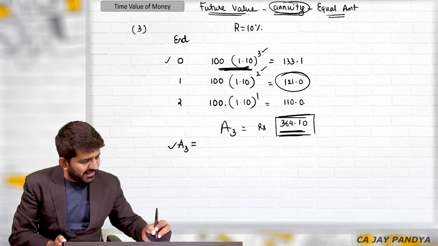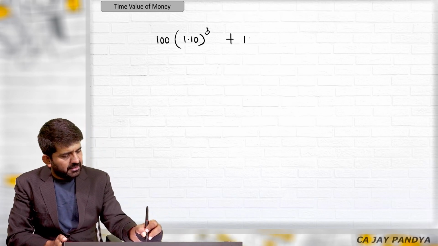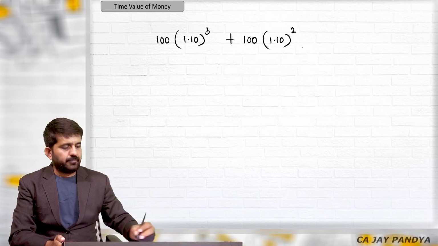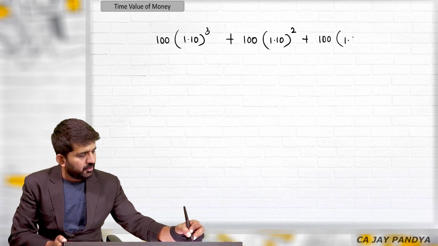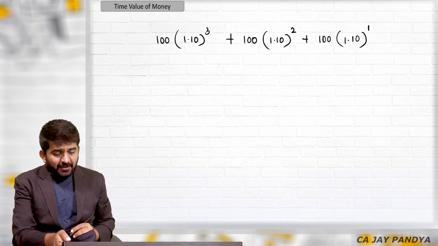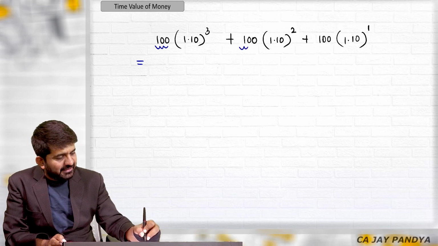Then we are adding this figure into 133.1, which is nothing but 100 into 1.10 raised to 2. And again we are adding this 100 into 1.10 raised to 1. So mathematically what can we do? We can take this 100 common.